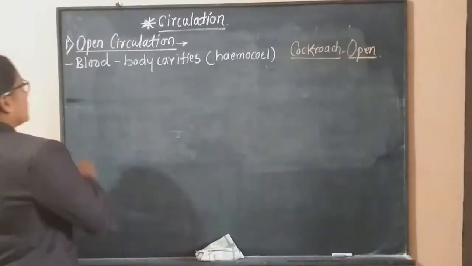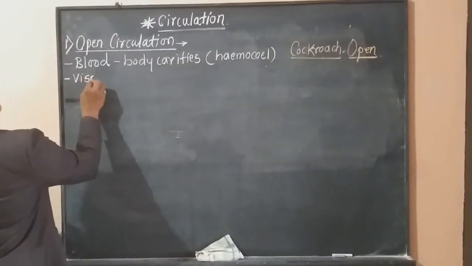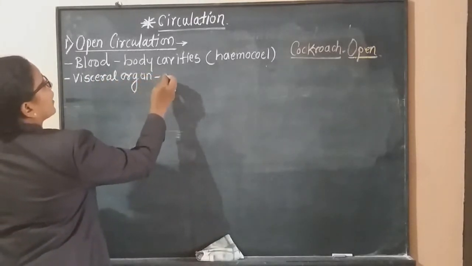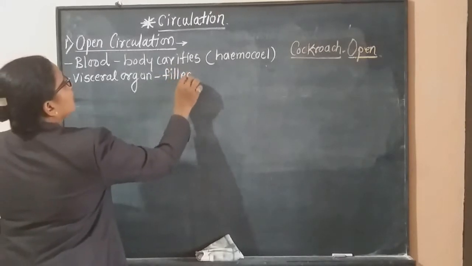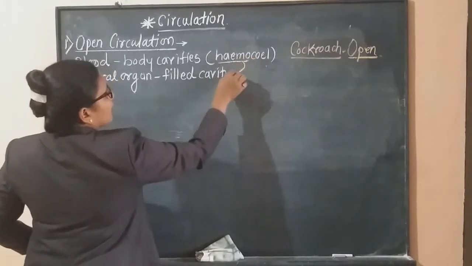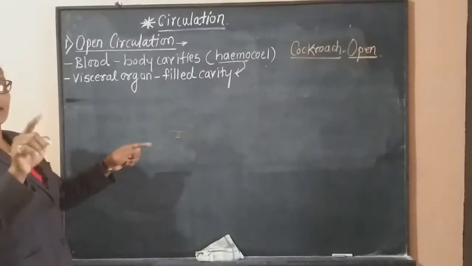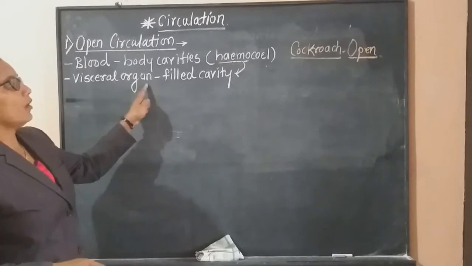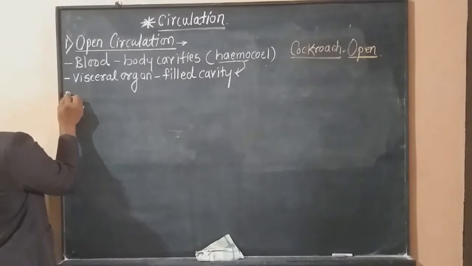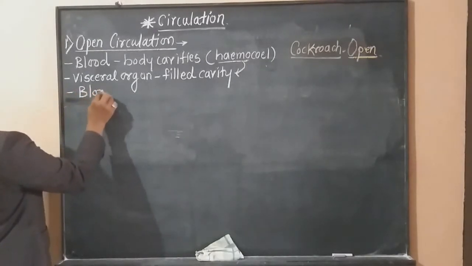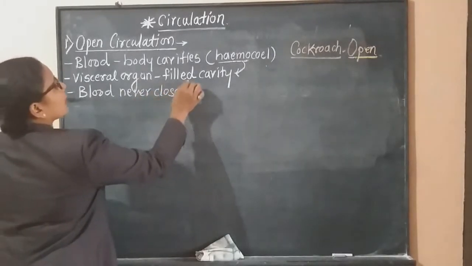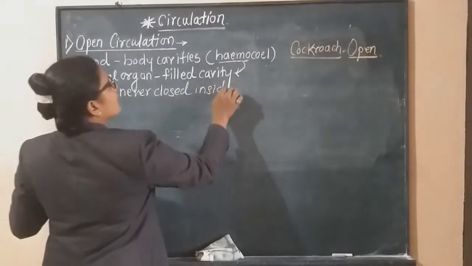Now, the visceral organs are present in the blood-filled cavity. That is, this hemocoel is filled with blood, and in this cavity all the visceral organs are present. Due to this, the blood is never enclosed inside blood vessels.